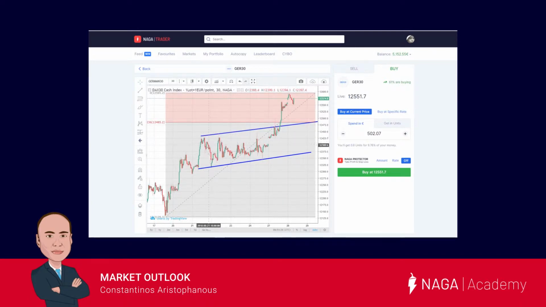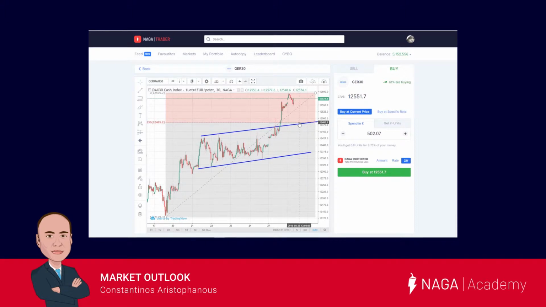As we can observe on the 30-minute chart of DAX, we can clearly see that the index has been trading in a nice uptrend trading channel. It has recently though broken to the upside, which can also be considered as a bullish signal. It has made a top on the 12,600 price area and is currently correcting to the downside. We're expecting the DAX index to continue its downward movement to approximately the